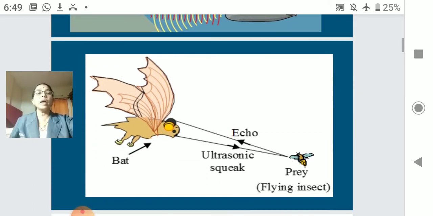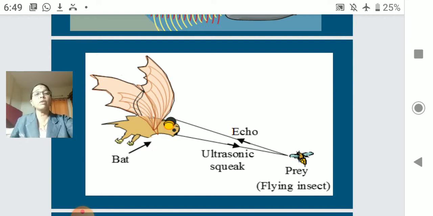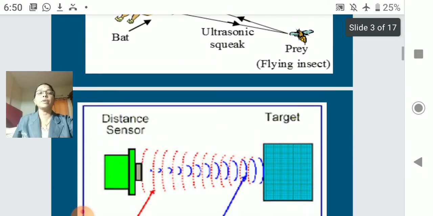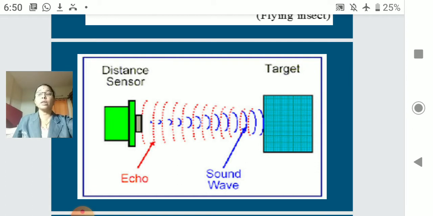See here, the bat gives out ultrasonic sound, which we cannot perceive. This ultrasonic sound that bats give out from their body is useful for their flight, as well as for locating the prey. From the prey, the sound is reflected back, and it is easy for the bat to fly without any disturbance, or without striking any obstacle in between. So you will find we are going to study the echo here.